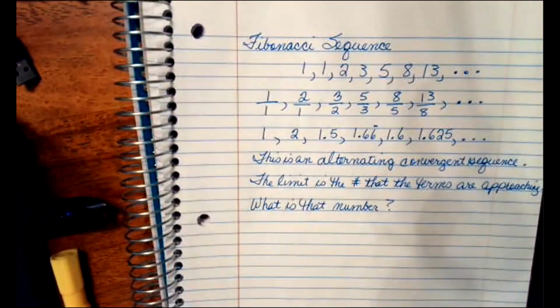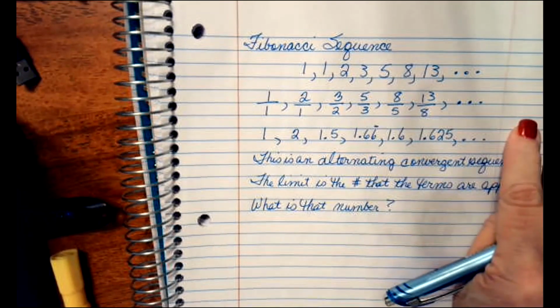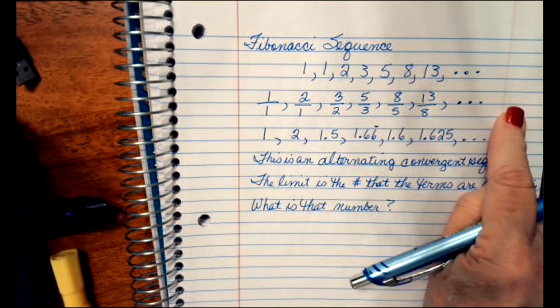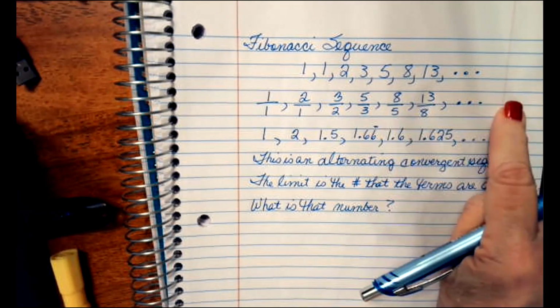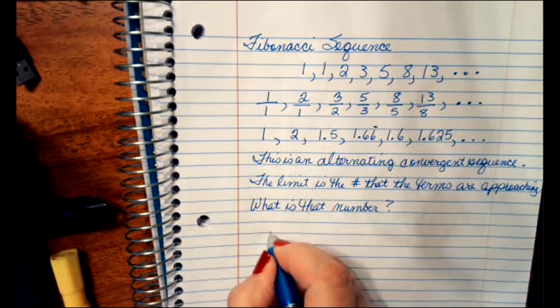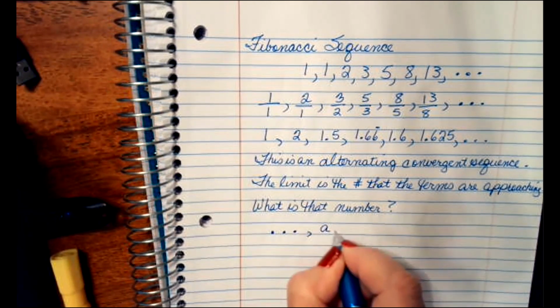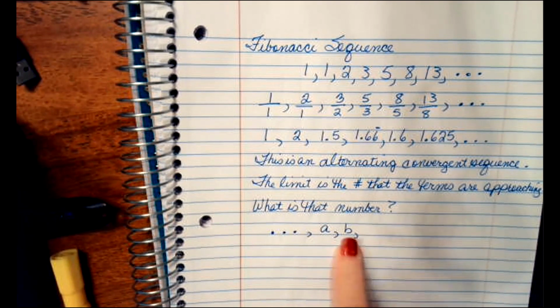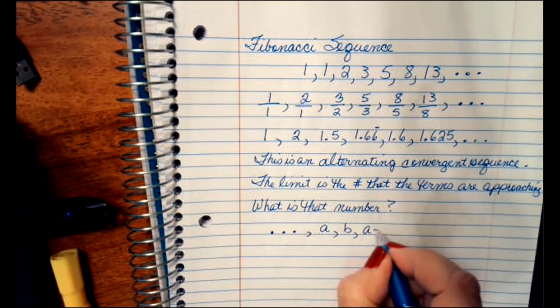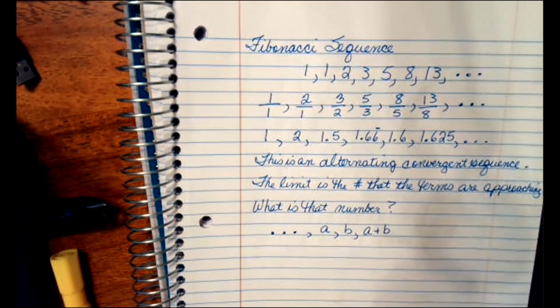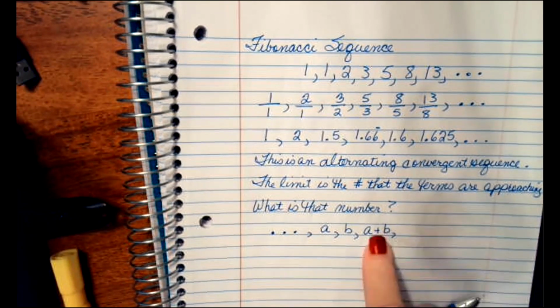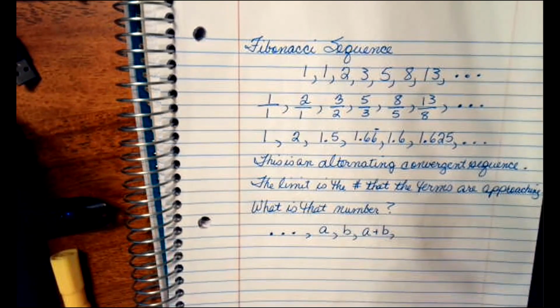All right, well, we're going to figure it out. As we get really far out here, we're getting closer and closer. And we're going to pretend like we're right out there, right on top of it. So if I'm way out there, right on top of it, I've got these two numbers, A and B. And I know the next number is A plus B. And then the next number would be A plus B plus B, and so on and so on.